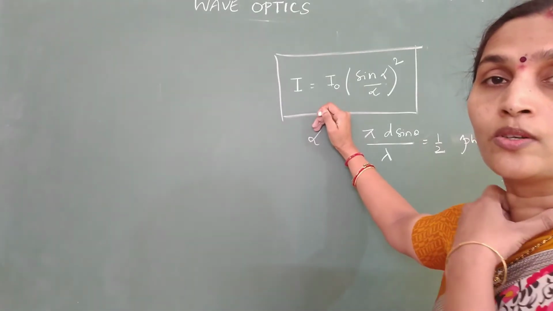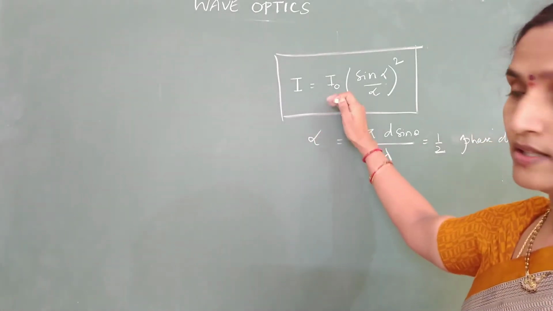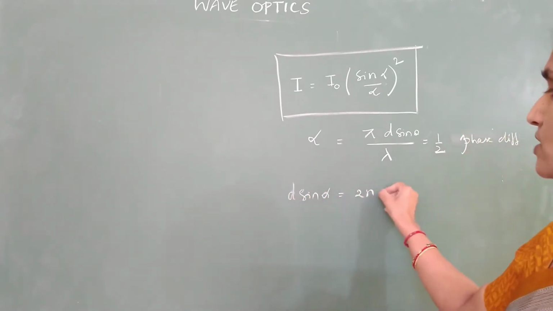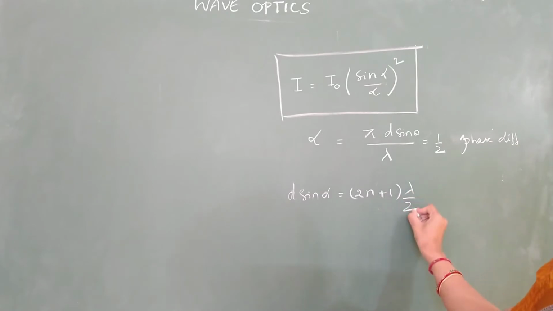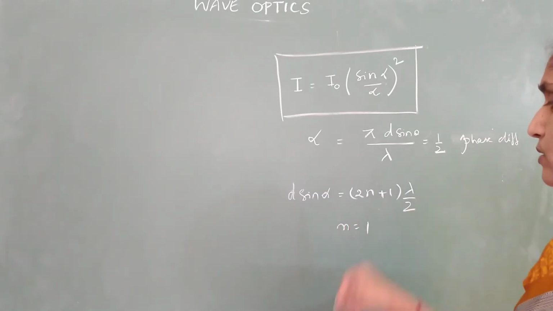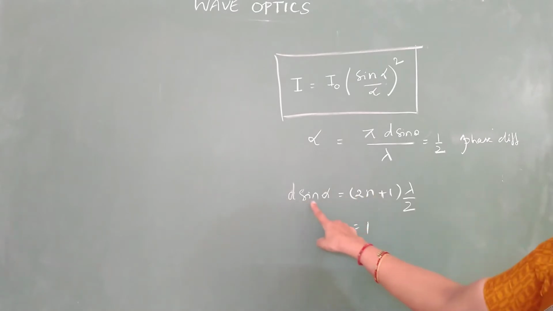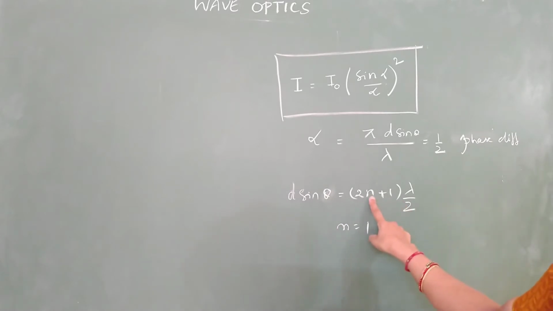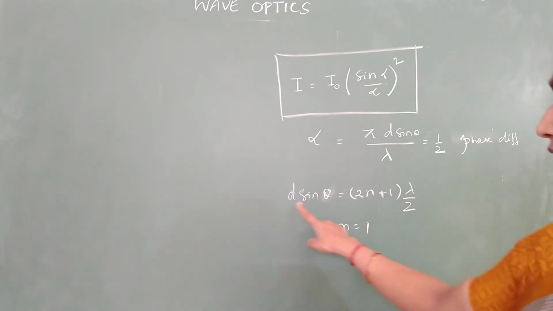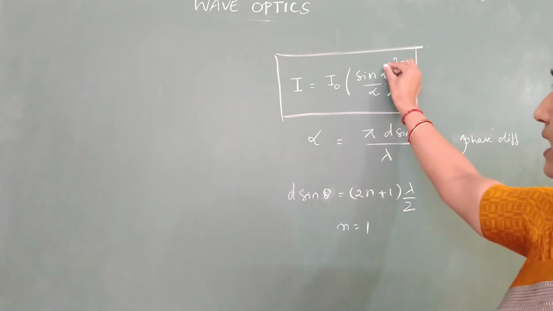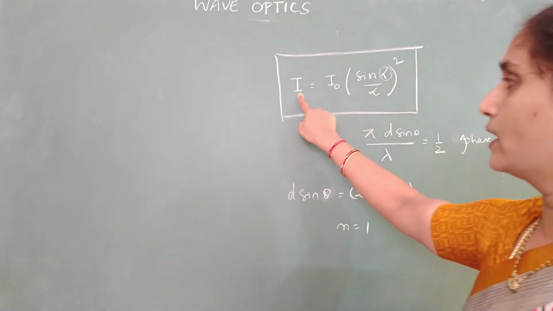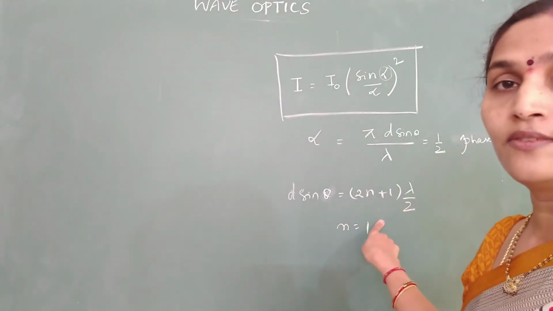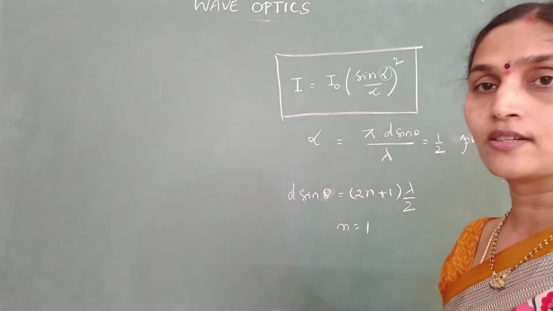Say for example you want to know the intensity of first maxima. What is the path difference for first maxima? We know this is the condition for maxima. For first maxima, put n equal to 1. When n is 1, d sine theta will be equal to 3 lambda by 2. Put 3 lambda by 2 in the place of alpha. You can find out what is the intensity of first maxima. So like this you can change the value of alpha and find out the intensity of various fringes.